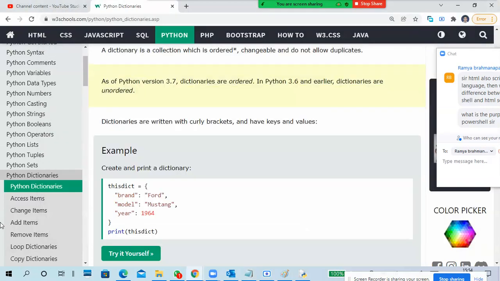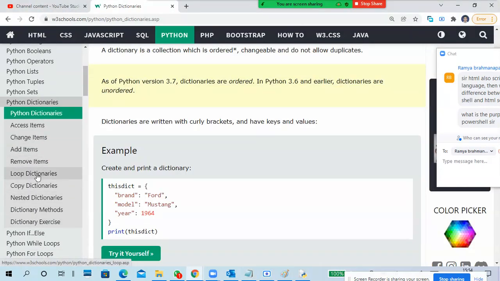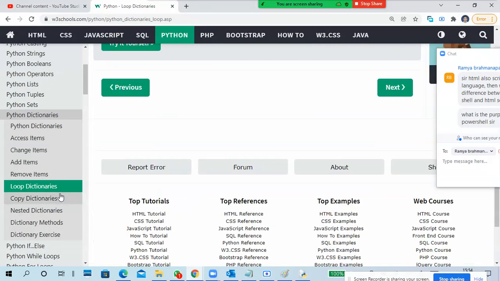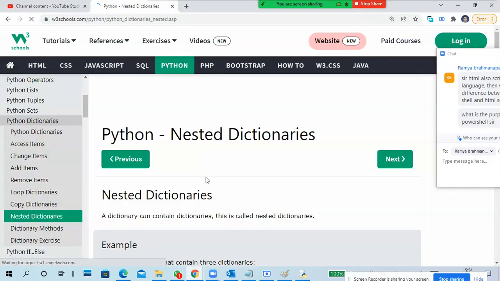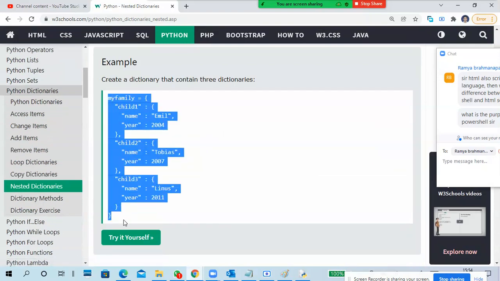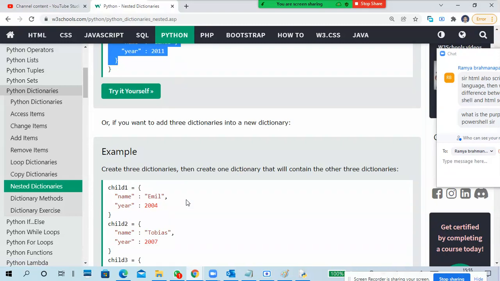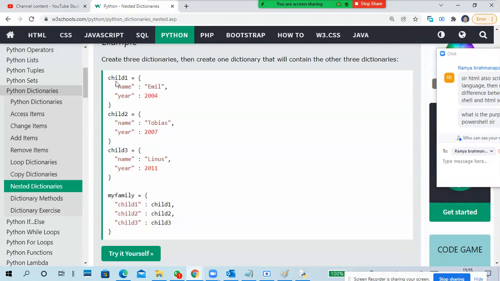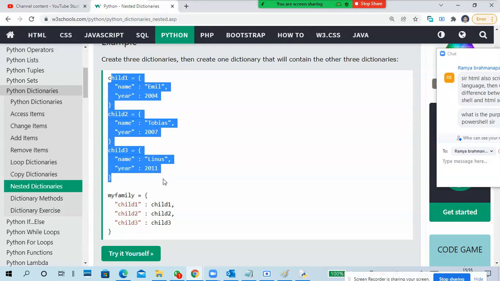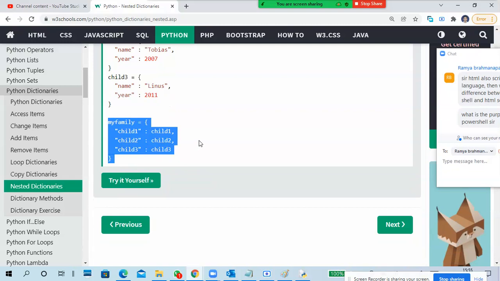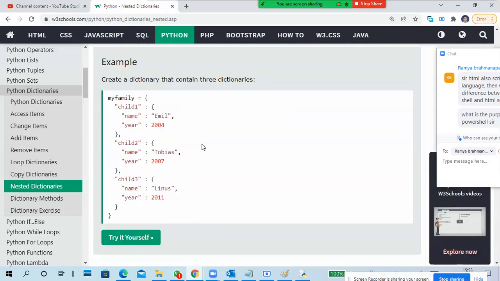There are a few more things, like how to add an item, how to remove an item, how to loop the dictionary. There are also nested dictionaries. This is a nested dictionary. If you see my family, child one details, child two details, child three details are separate things. Here child one, child two, child three are written separately and mapped to one dictionary. Like that also we can create it.